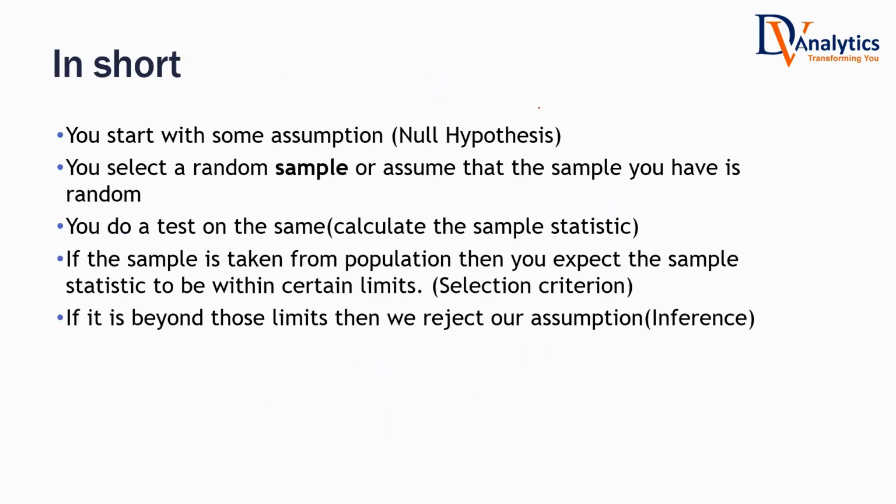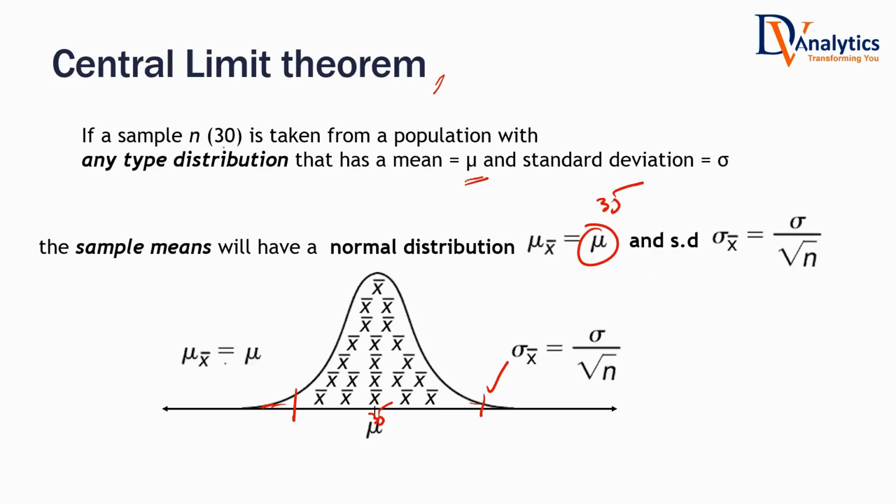So in short, you assume some assumption, the null hypothesis. You select a random sample. Are we selecting the sample specifically with a criterion, or are we selecting randomly? We are making sure that we are selecting a random sample. Then we do a test on that random sample. If the sample is taken from the population, we expect the sample statistic to be within certain limits. That is our selection criterion.